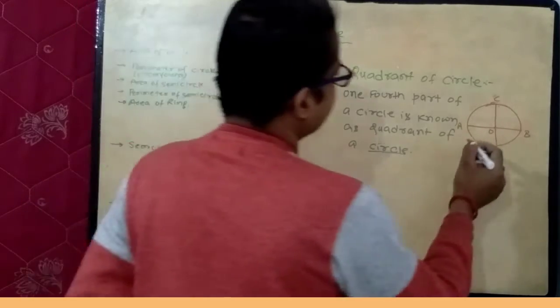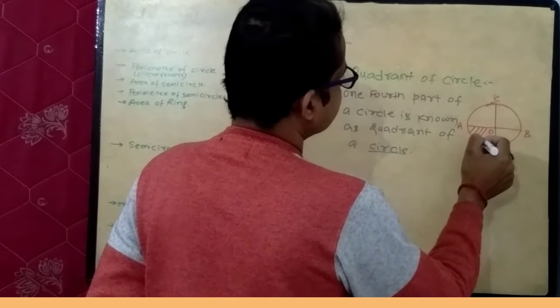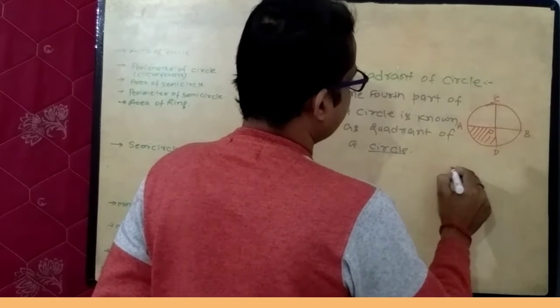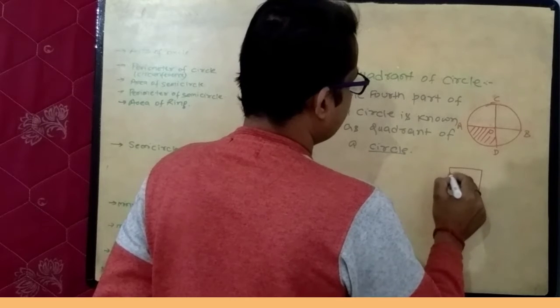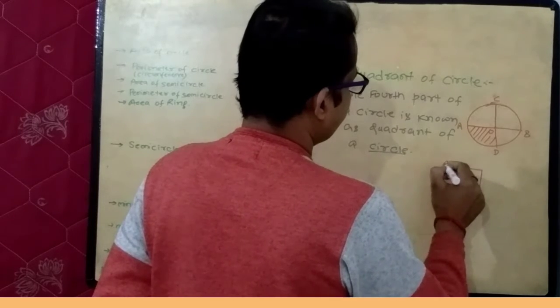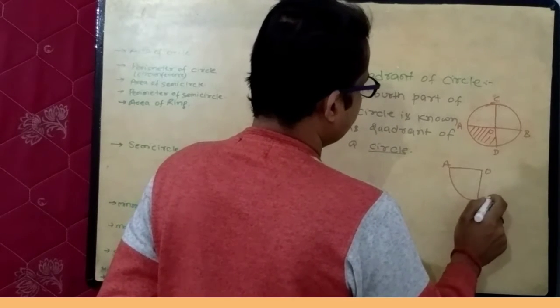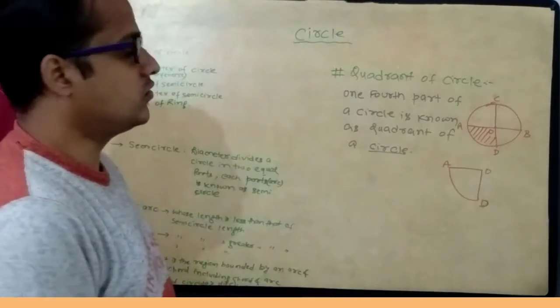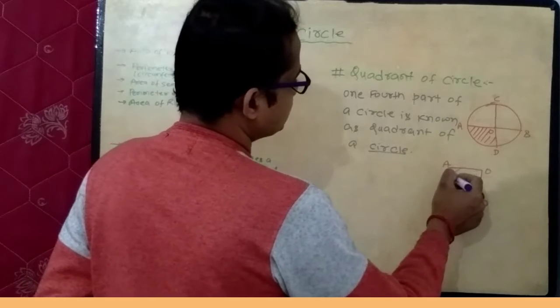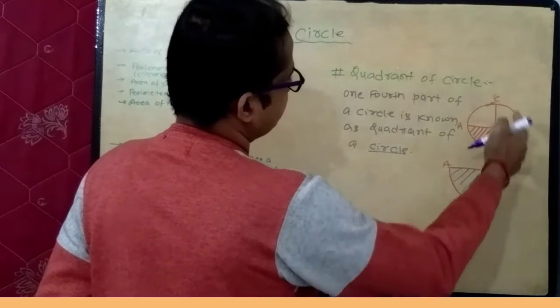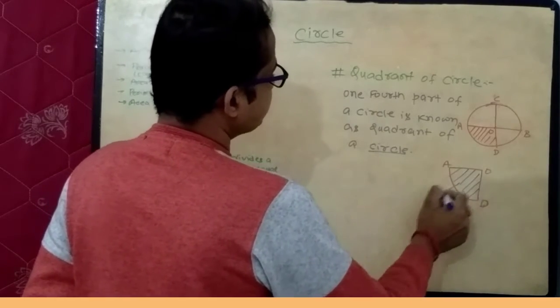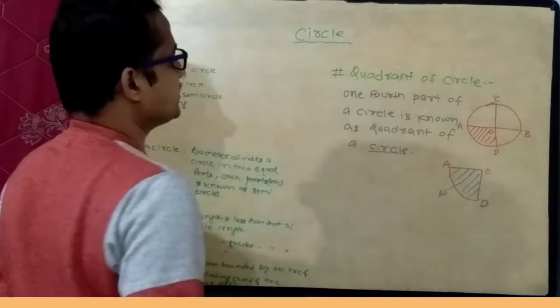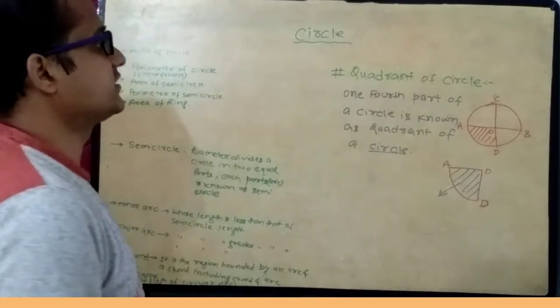In this given figure, I am considering this part A, O, D. So this is a 1/4 part of this circular disc. So this part is known as a quadrant of a circle.